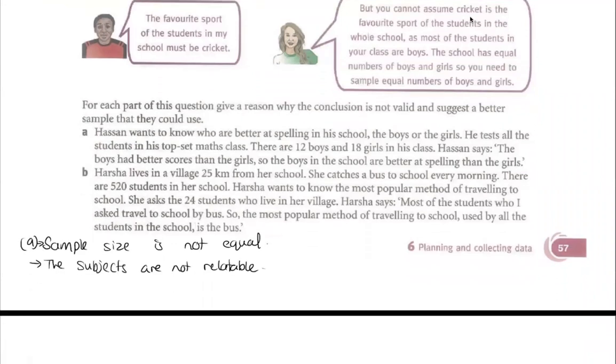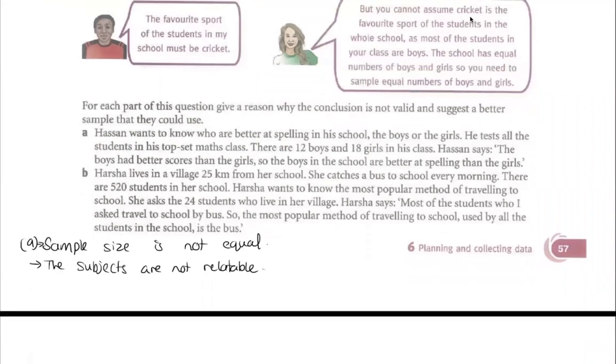Okay. B, Harsha lives in the village 25 kilometers from a school. She catches a bus to school every morning. There are 520 students in the school. Harsha wants to know the most popular method of traveling to school. She asked the 24 students who live in her village. Most of the students I asked travel to school by bus. So the most popular method of traveling to school used by all the students in the school is the bus. So this is incorrect also, because the sample size is small.